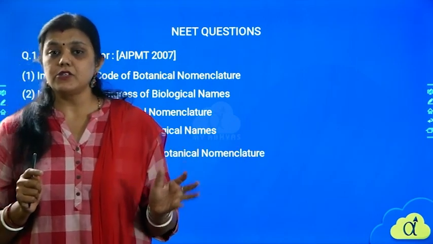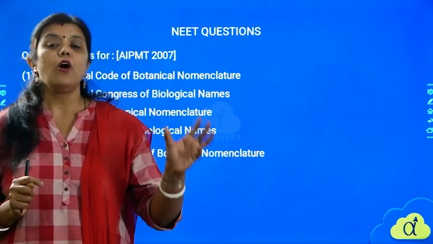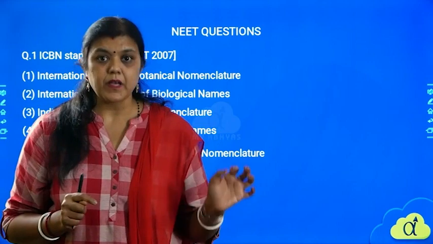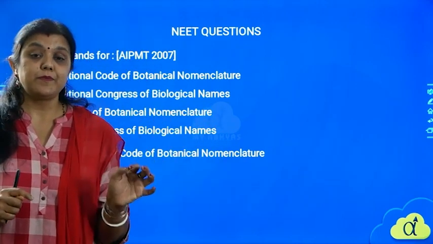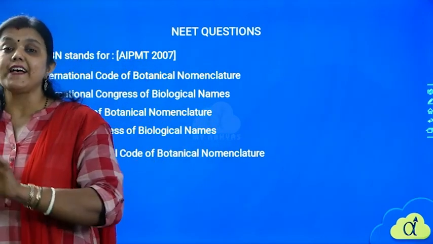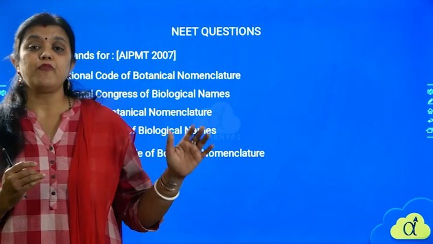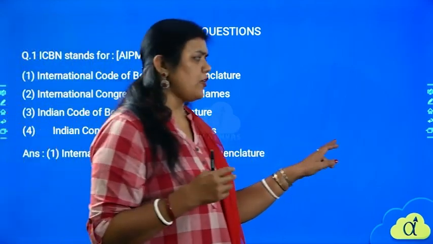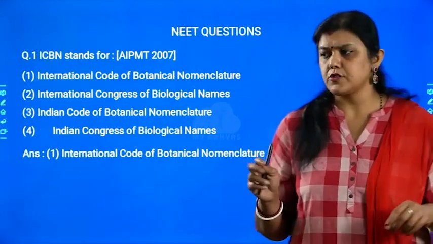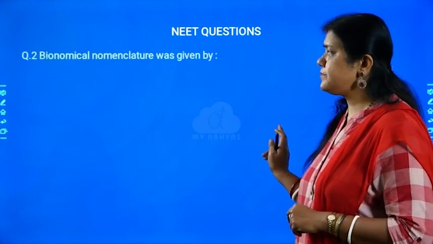This is the organization which helps in deciding all the plants' names. Botanical nomenclature helps to decide a plant's name as per its category, whereas zoological nomenclature, that is ICZN, determines the name for an animal. Okay, so I hope you remembered and recalled this. Let us see what our next question is.